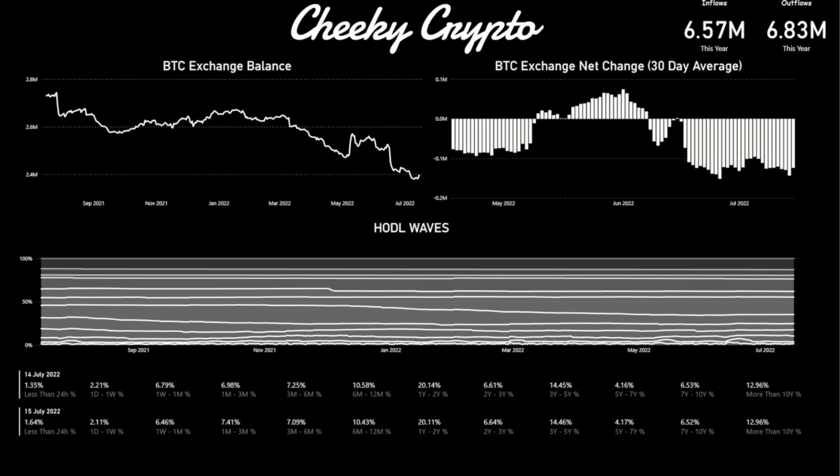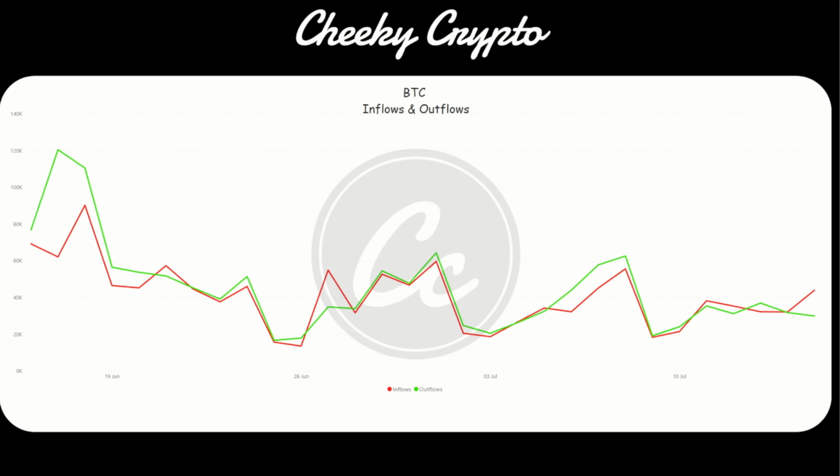Now, if I come on over into this one, this is the graph that I think is really, really useful. This one is basically your inflows and your outflows. If I hover above this, for example, you can see that yesterday our inflows were 43,000, but our outflows were only 29,000. So yesterday, as we started to see a lot more volatility, we saw more Bitcoin going onto the exchanges. So you can now see why the price is pulling back the way that it is.